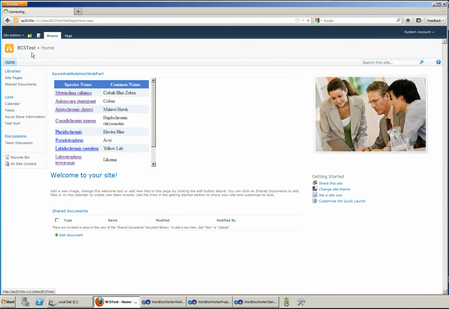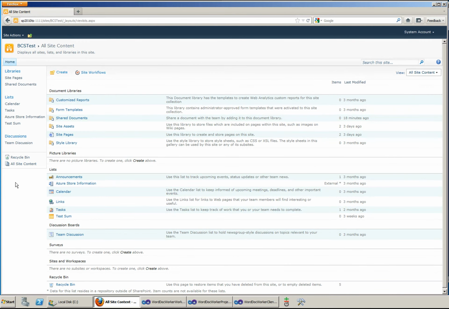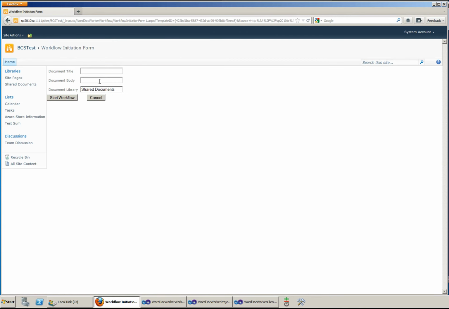I'll go to my SharePoint environment and click on all site content. I'll click on site workflows, and then on Word document workflow. I'm presented with this initiation form. It lets me specify what kind of document title I want. I'll just say my new doc title, and what my text should be in the body.